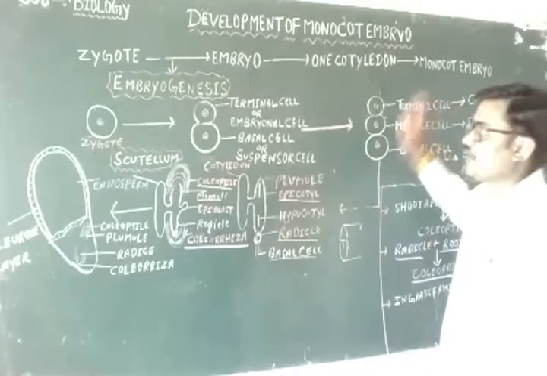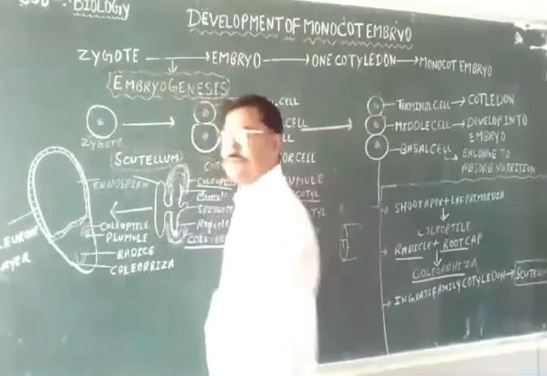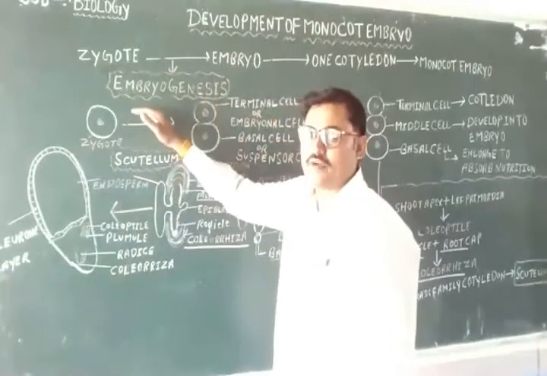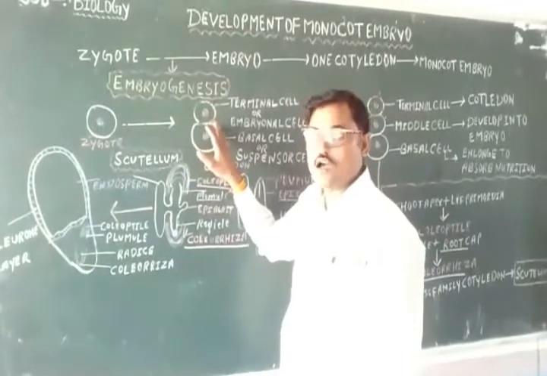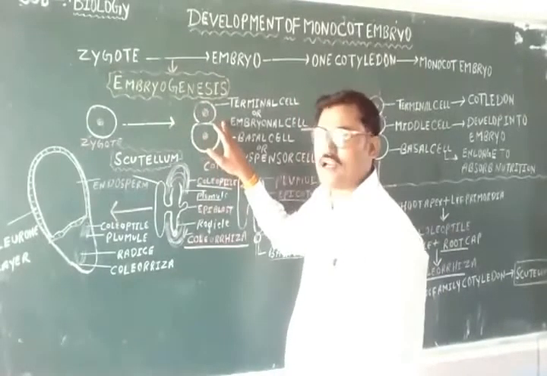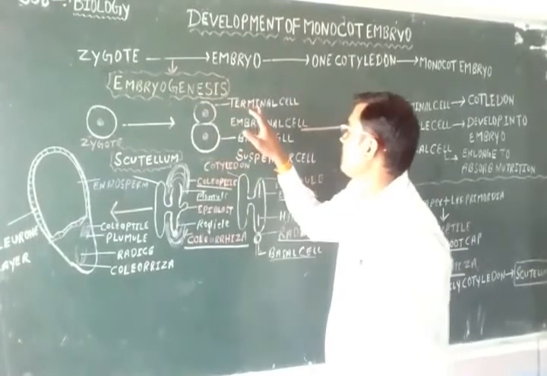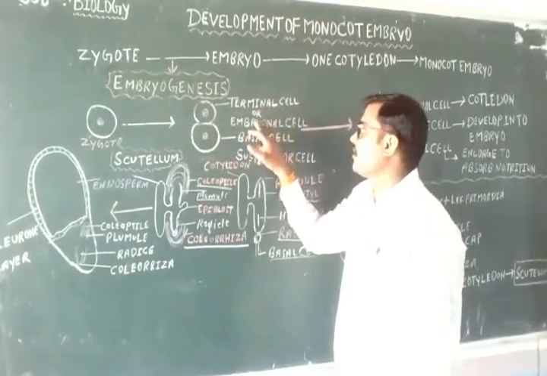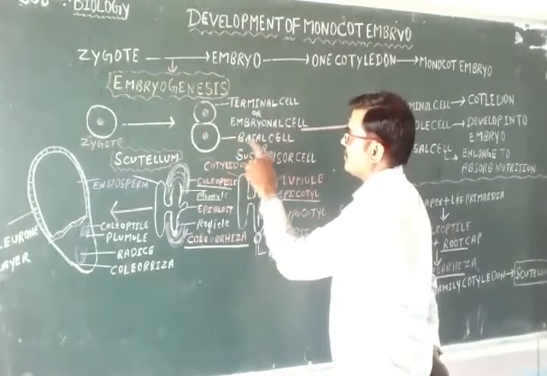Now you see, this is the structure of the zygote. When repeated mitotic division takes place, it forms two cells. The upper cell is smaller and the lower cell is larger. The upper cell is known as the terminal cell or embryonal cell, and the lower, larger cell is the basal cell or suspensor initial cell.